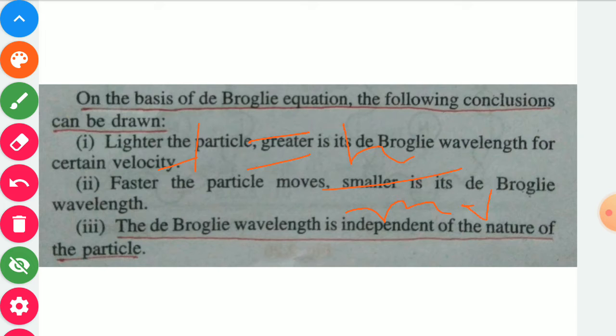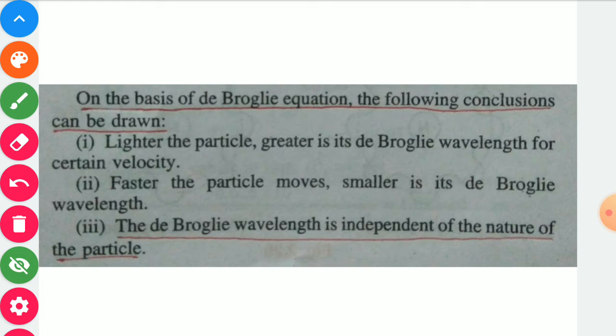So here, according to the first case, lighter is the particle, meaning if the mass is less, at that time the de Broglie wavelength will be more.